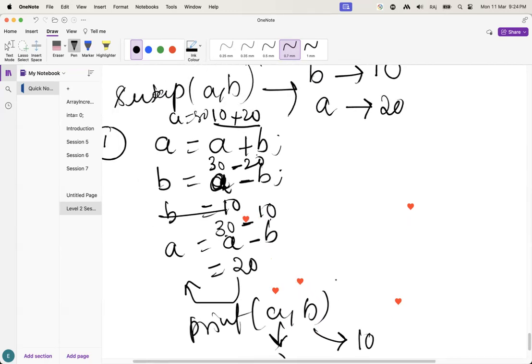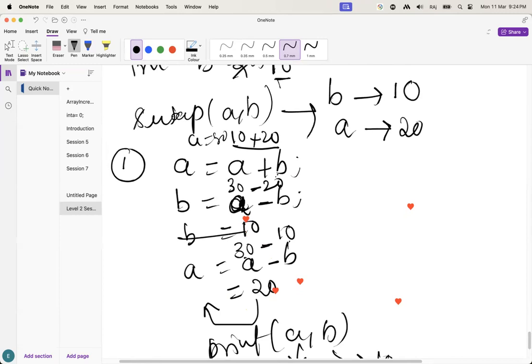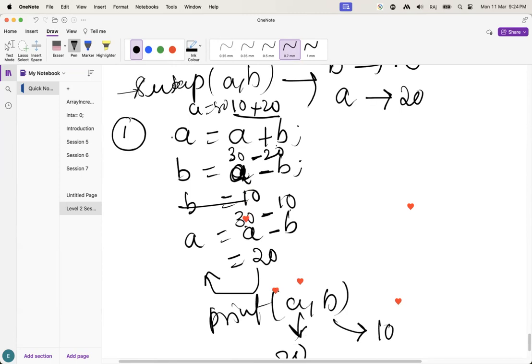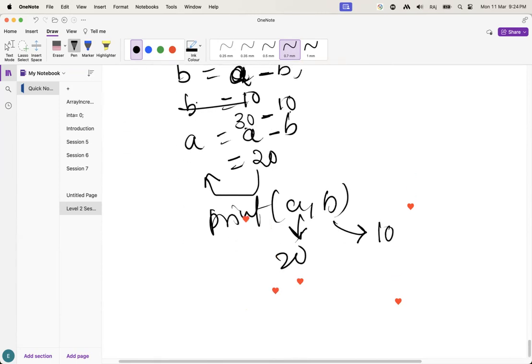Guys, this is very, very important. This swap operation, we are going to use in most of the medium level and difficult level questions. Understand this one, how we are going to swap the two variables. This is the first approach to swap the variables. What is the second approach?